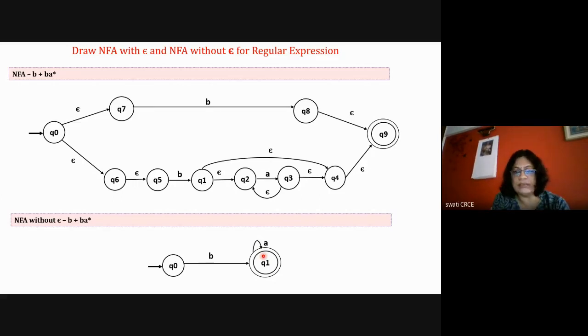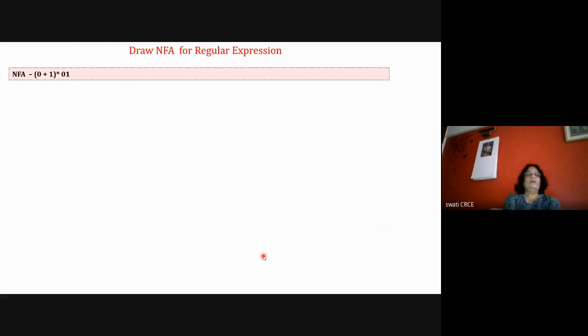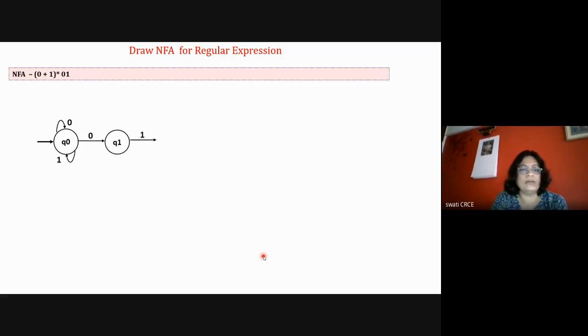So now still 10 minutes are there, so we can take some problems. One more problem: 0 plus 1 star 0 1. Okay, draw 0 plus 1 star 0 1. So I am selecting 0. Okay, so 0 or 1 star 0 1. This is the NFA without epsilon.